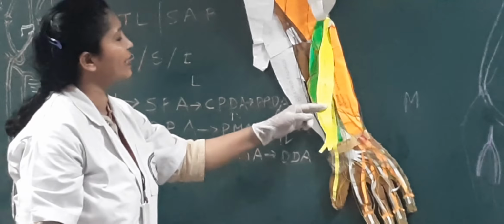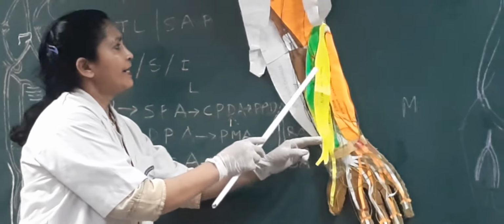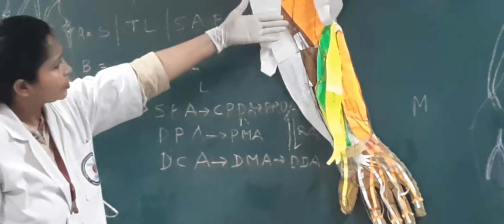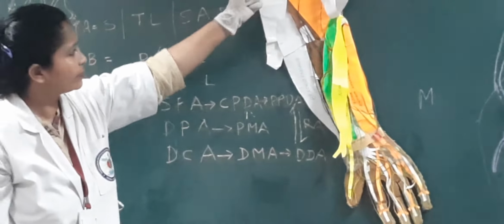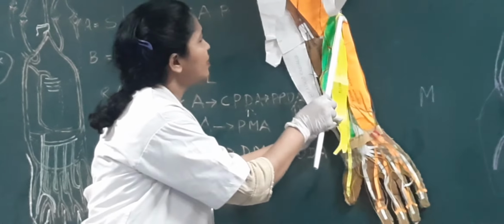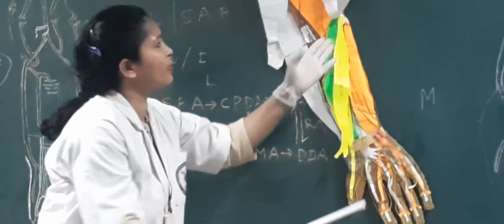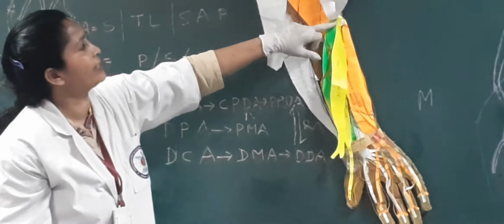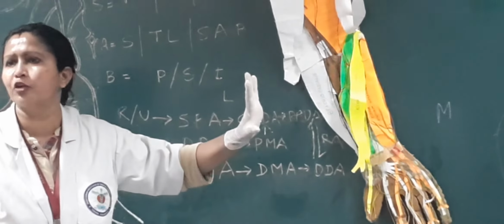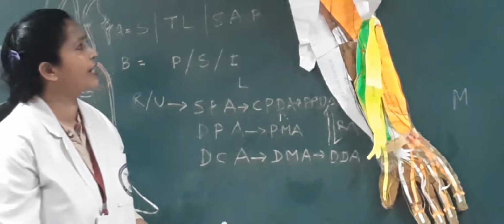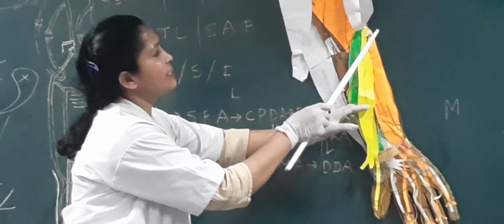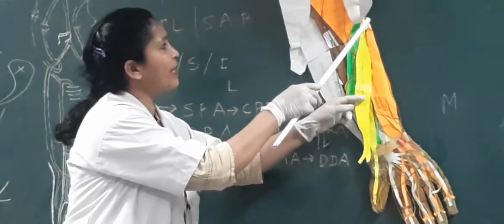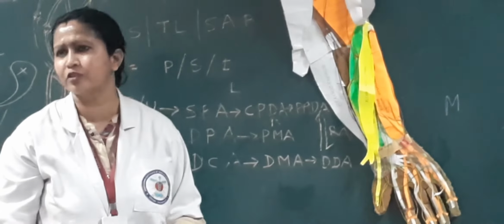Now coming to flexor carpi ulnaris. It has got two heads. One is humero-ulnar, and one is from the posterior border of the ulna. The humero-ulnar head is from the medial epicondyle of the humerus, the common flexor origin, as well as the medial margin of the olecranon and the coronoid process of the ulna.